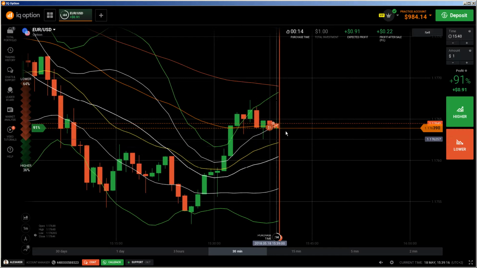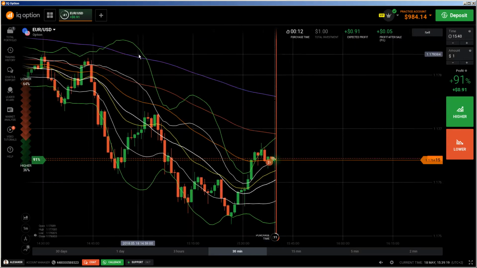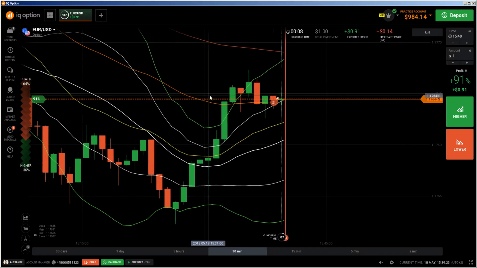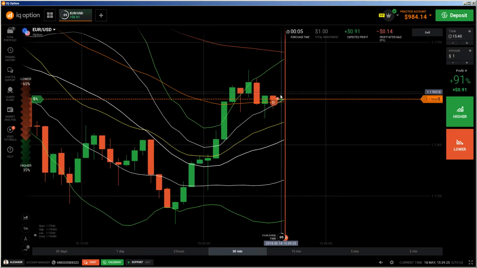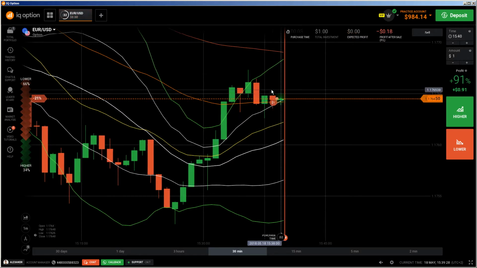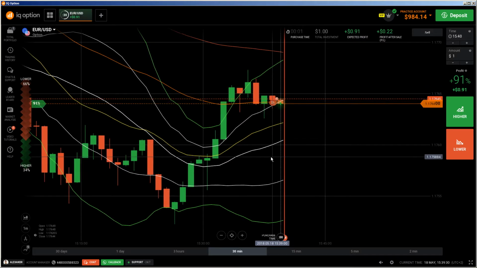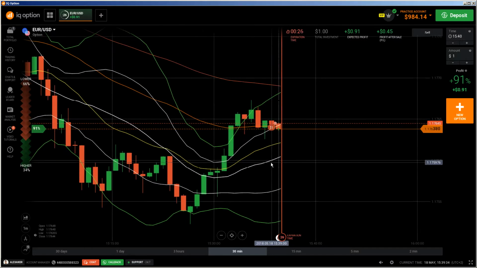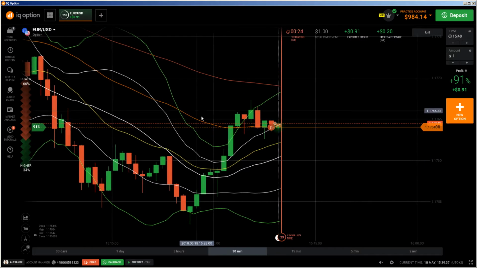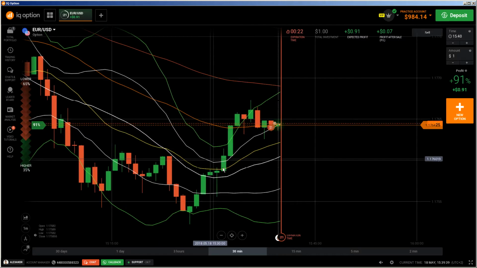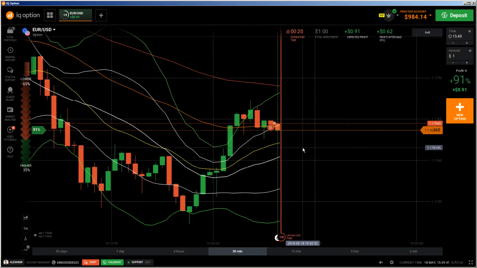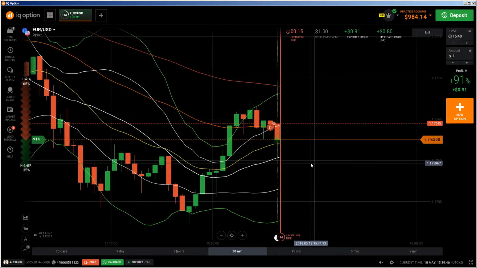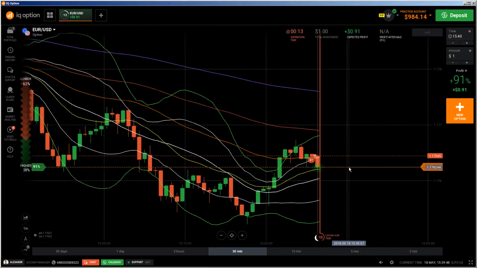Also, the 20 EMA is heading up, but the overall trend is down. That is how I do my candlestick analysis, based on the 50 EMA, because this hammer here is a sign for me that price will go down. The only thing which could be tricky is if it will be a consolidation area, but the squeeze was already here, so I'm not expecting to get hit by something like this, and you see it's going down.